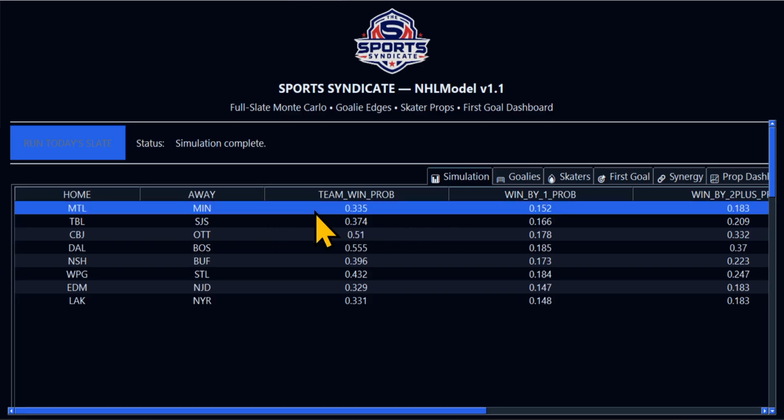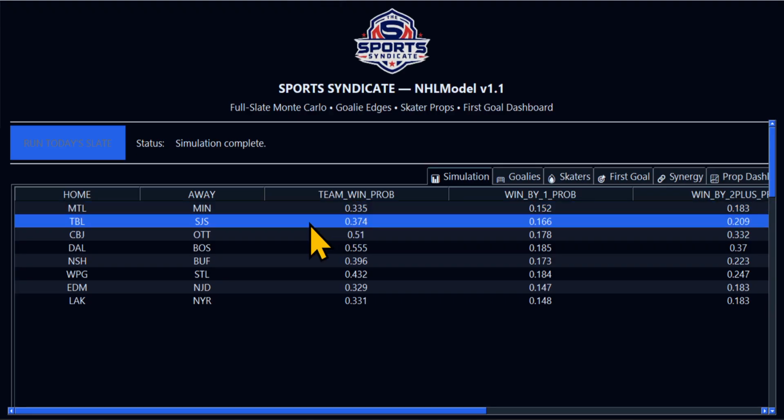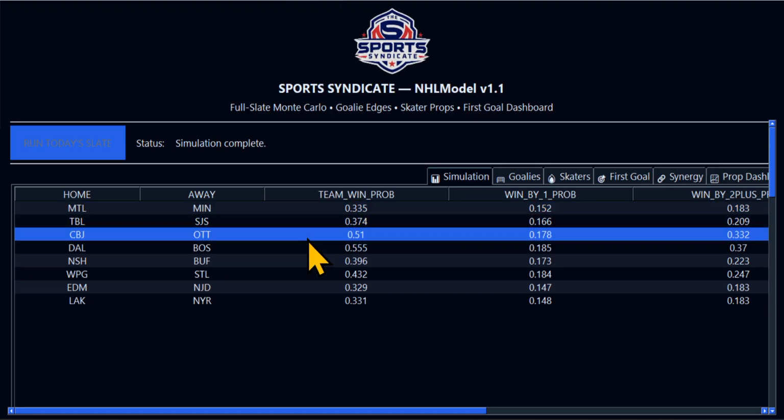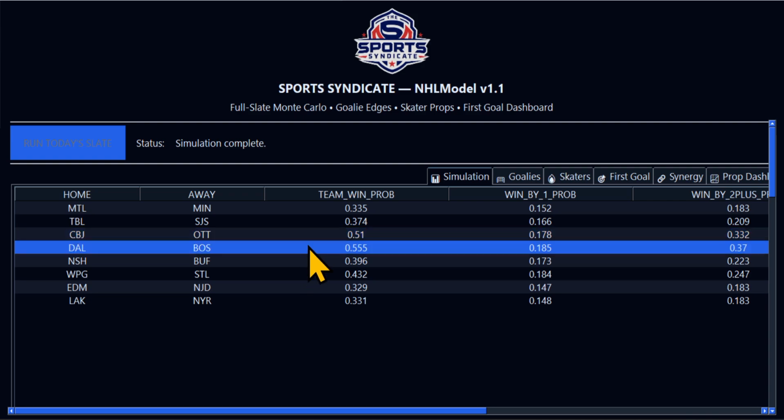In this matchup right here, we got Montreal and Minnesota. We're taking Minnesota, all right? In this matchup, we got San Jose and Tampa Bay. We're taking San Jose. All right. We're taking Columbus in this one. We're taking Dallas in this one.